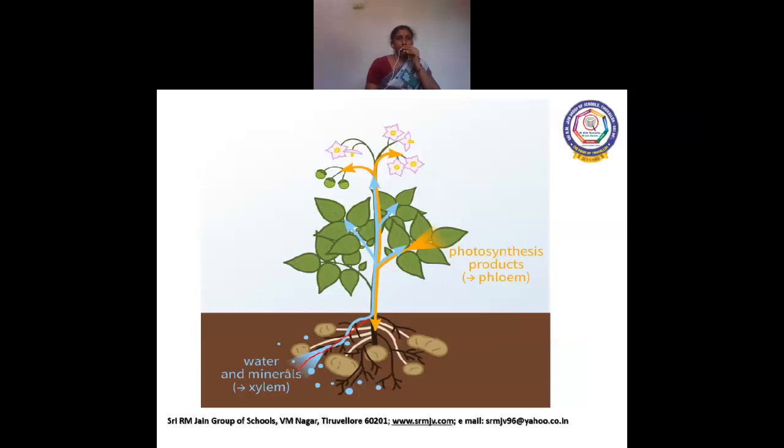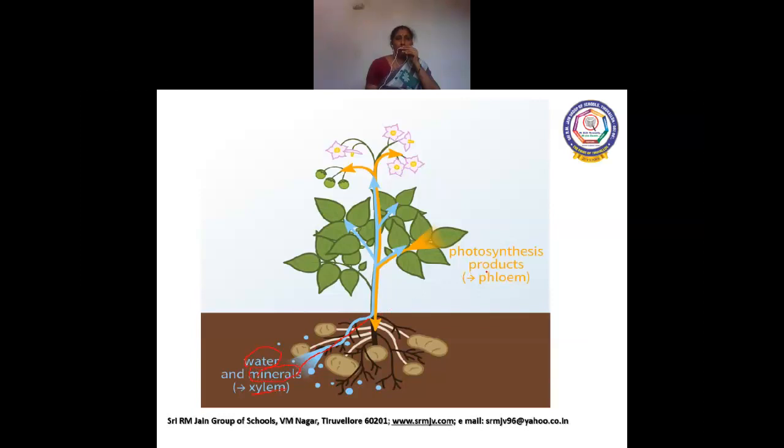So as I told you, there are two different tissues which carry this water and minerals and the food from the photosynthetic site. So xylem is used for carrying water and minerals.